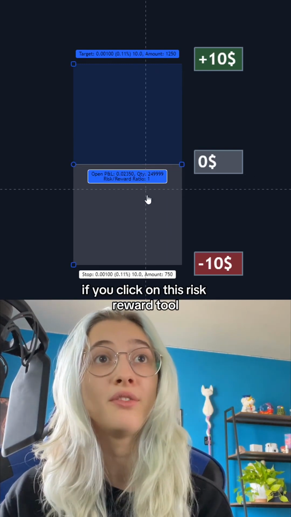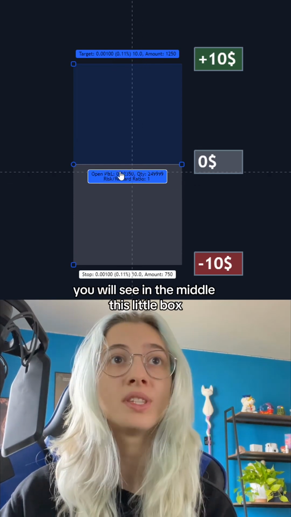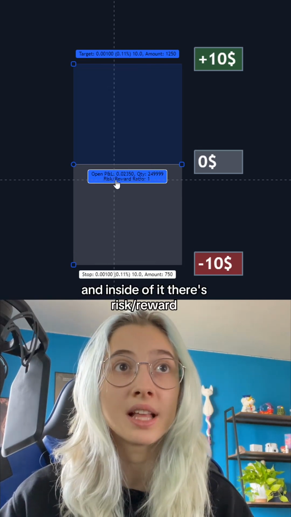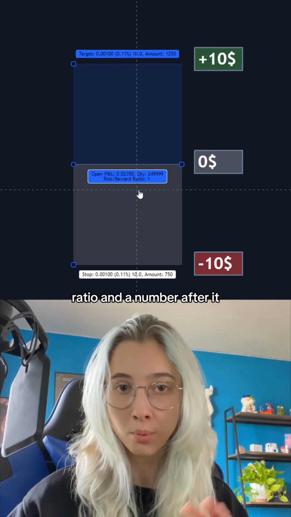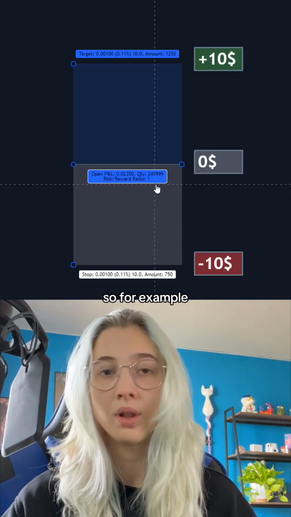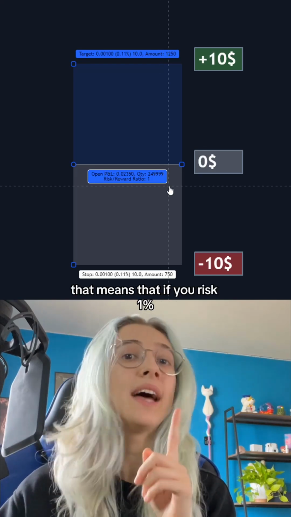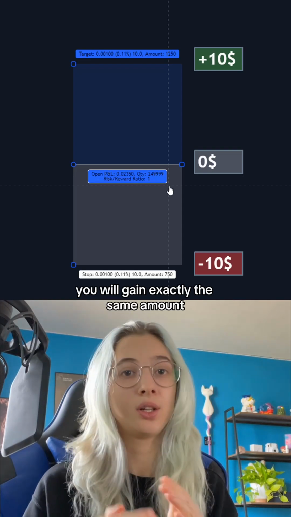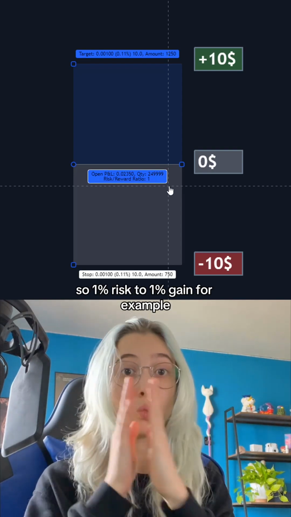So for example, if you click on this risk to reward tool, you will see in the middle this little box, and inside of it there's risk/reward ratio and a number after it. So for example, if we start with the number 1, that means that if you risk 1%, you will gain exactly the same amount. So 1% risk to 1% gain.